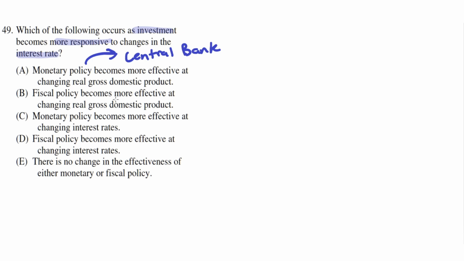B. Fiscal policy becomes more effective at changing real gross domestic product. This is incorrect because fiscal policy refers to government actions, like government spending or taxing, and government actions don't influence interest rates. So because they don't influence interest rates, they don't become more effective at changing real gross domestic product. They still have the same effectiveness. So B is incorrect.